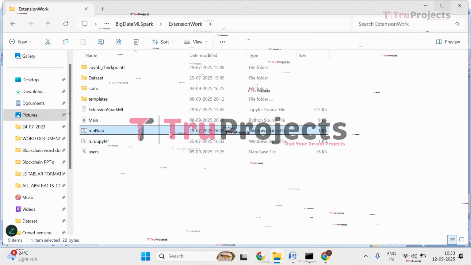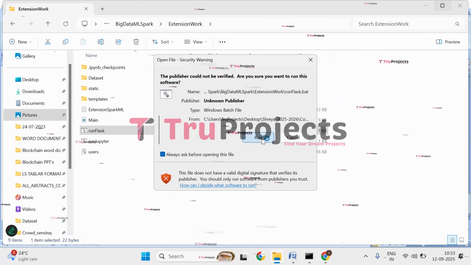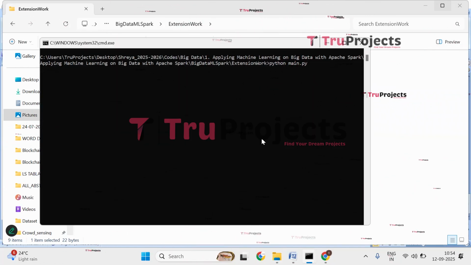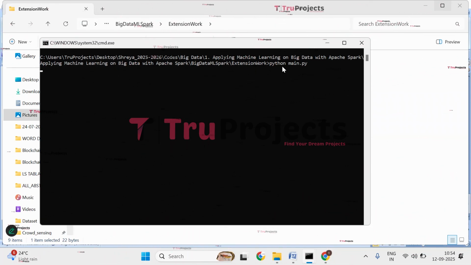So double click on this run batch file, click on run. Here you can observe the main.py file is compiled, and this file will execute the Python script and perform a runtime check for any syntax errors or logical issues.